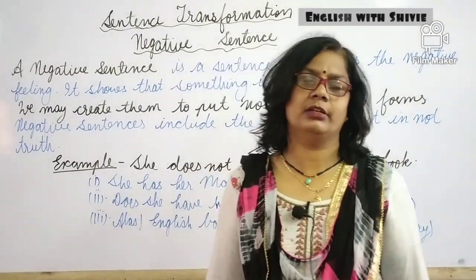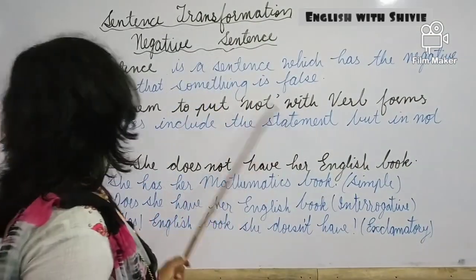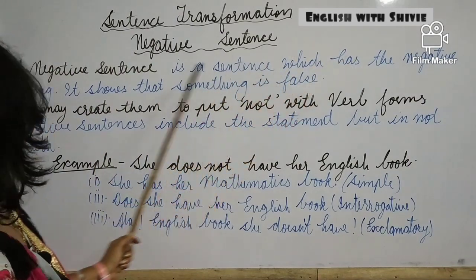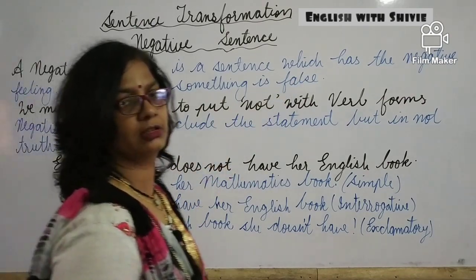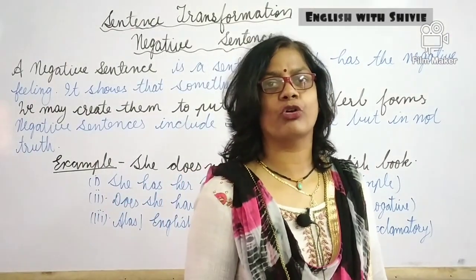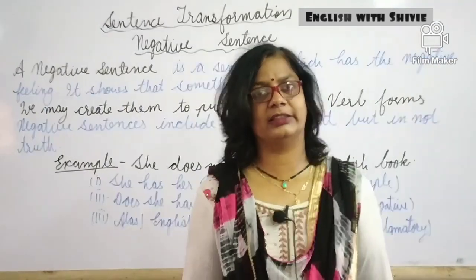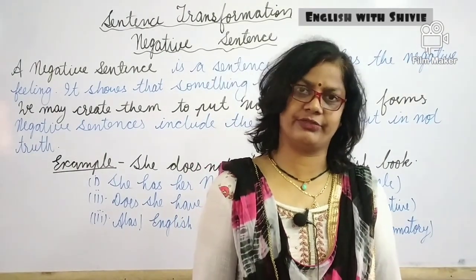Now we will read about the last kind of sentences. This is negative. A negative sentence is a sentence which has a negative feeling. It shows that something is false. I think that from standard 1 you are aware of this, that negative sentences have falsehood, have negative feelings.